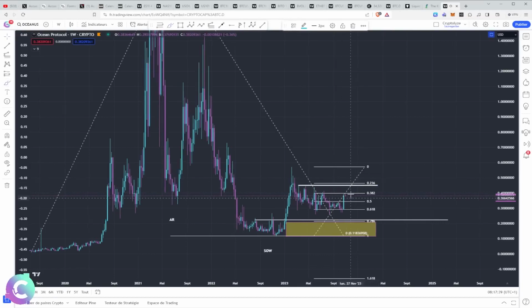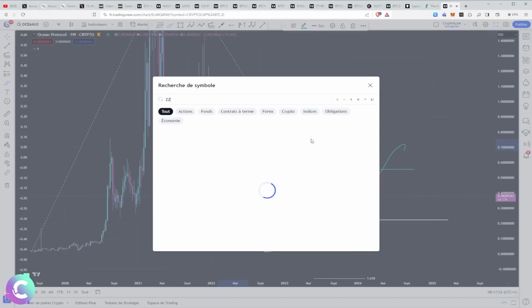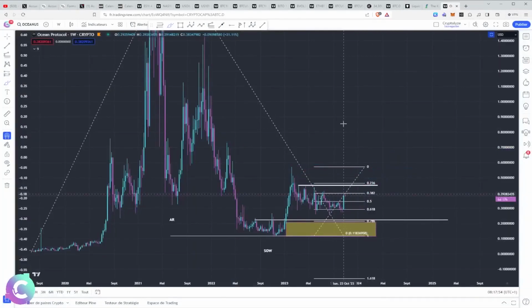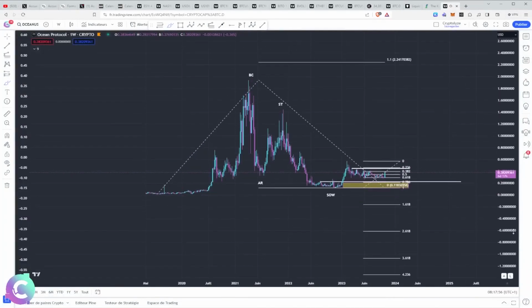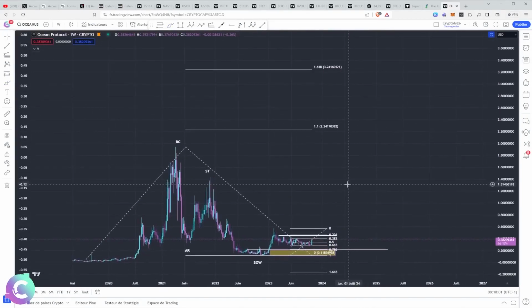So for me, we are in the interesting spot zone if we are interested in this protocol. However, we take into consideration that we have a potentially bearish trend as long as we do not break the 0.44 here. The 0.44, we would seek equity. If we consolidate above, that implies here that we will break this level, and therefore if we break this level, that means that we are indeed in a process here of break-off structure, and therefore of bullish continuity to get this top here, and therefore then accelerate upwards and enter a bull run phase.